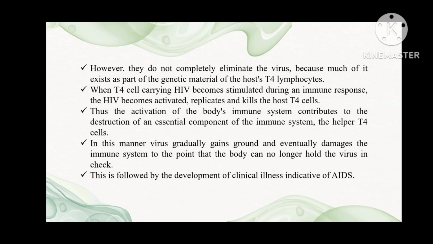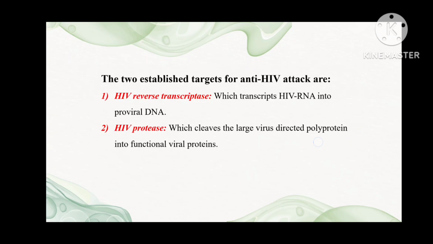However, they do not completely eliminate the virus because much of it exists as a part of the genetic material of the host's T4 lymphocytes. When a T4 cell carrying HIV becomes stimulated during an immune response, the HIV becomes activated, replicates, and kills the host T4 cell. Thus, the activation of the body's immune system contributes to the destruction of an essential component of the immune system, the helper T4 cells. In this manner, the virus gradually gains ground and eventually damages the immune system to the point that the body can no longer hold the virus in check. This is followed by the development of clinical illness indicative of AIDS.